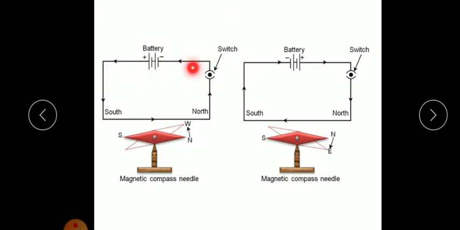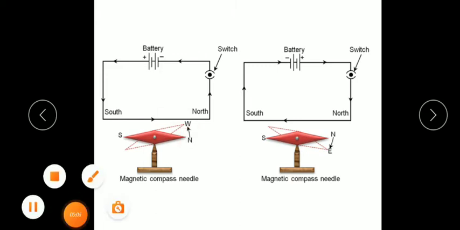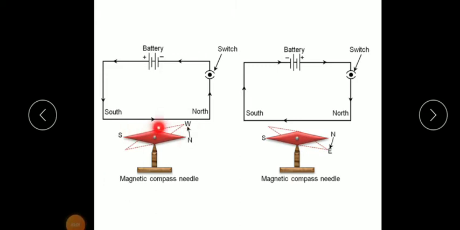Here you can see one circuit. In this circuit, a battery is connected and a switch is there, and here you can see the conductor AB. AB is not written here, but in your textbook AB is written. This conductor is arranged in such a direction that it points towards the north and south direction. Below this circuit, a magnetic needle is placed. This magnetic needle is also pointing towards the north and south direction.